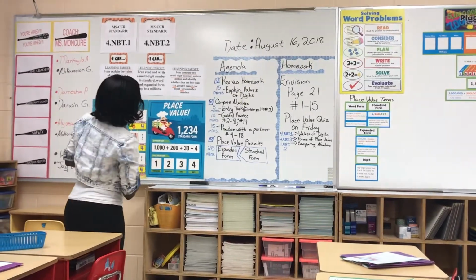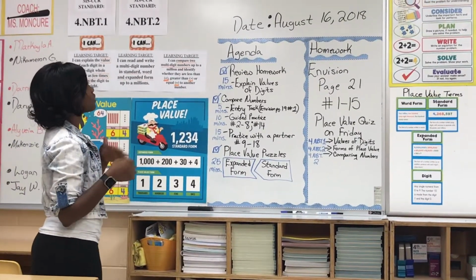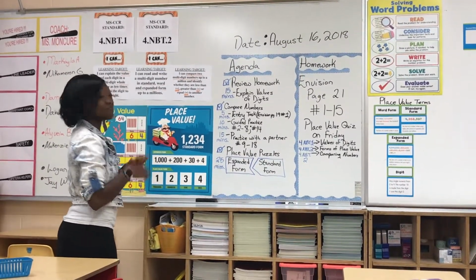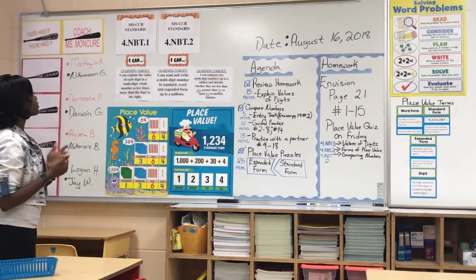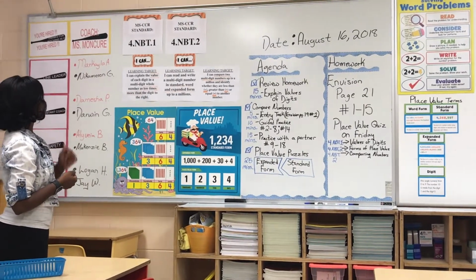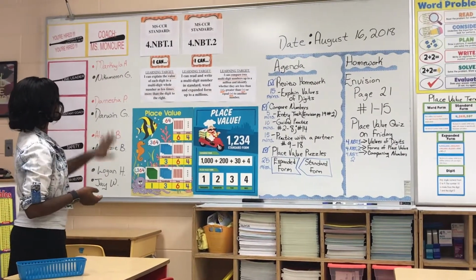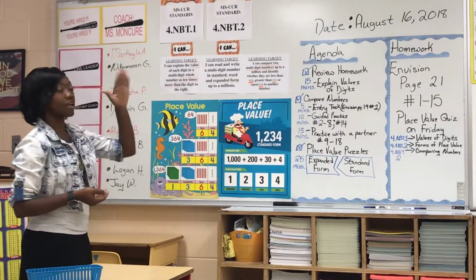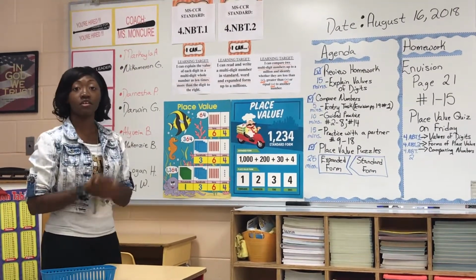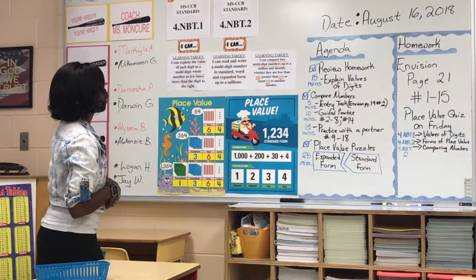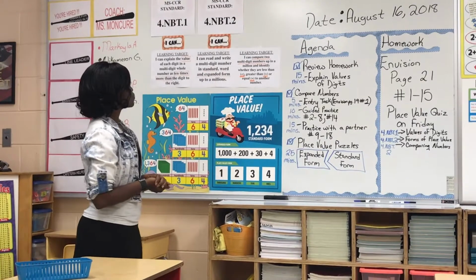Alright, well welcome. Today I'm going to be explaining about my learning targets and in correlation with our agenda. Fourth grade math, Ms. Monk here. And our learning targets, we're basing this week, we've been learning about 4.NBT.1 and 2. And so we've been talking about place value in correlation to explaining the actual values of our digits. And we've been also explaining the difference between the standard, word, and expanded form. Our third learning target, we have been discussing how to compare two multi-digit numbers.